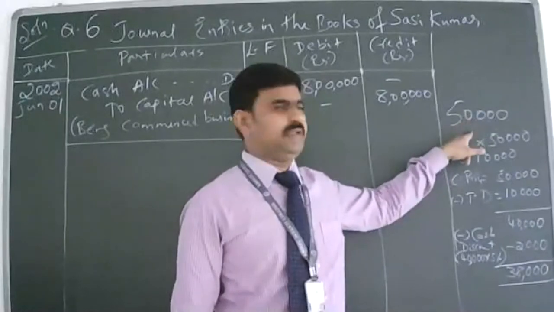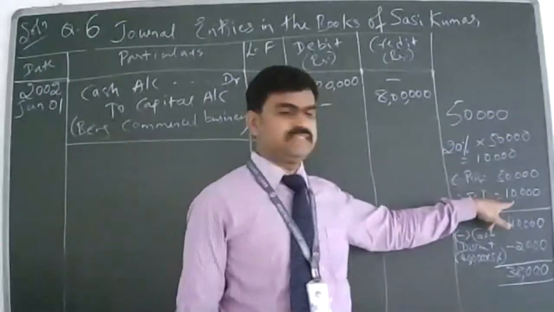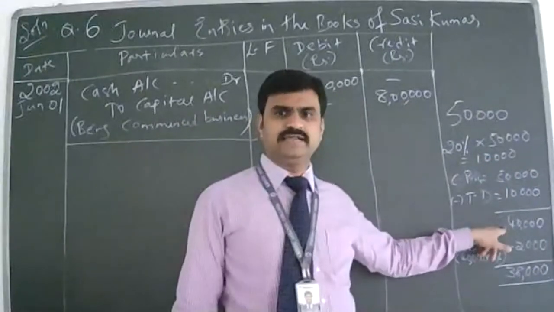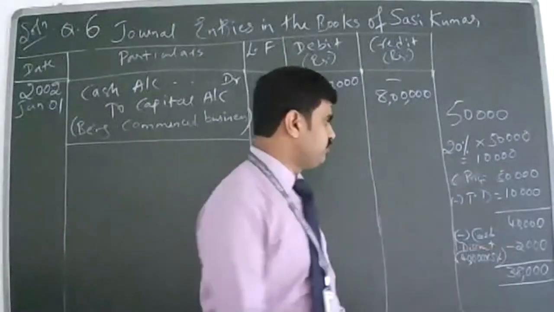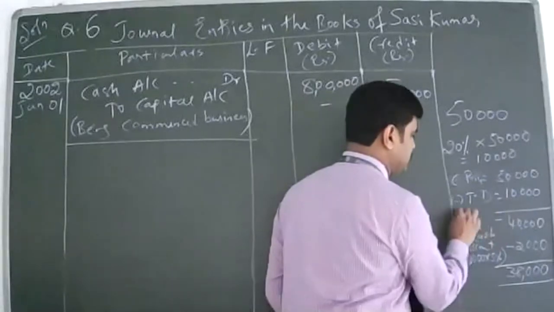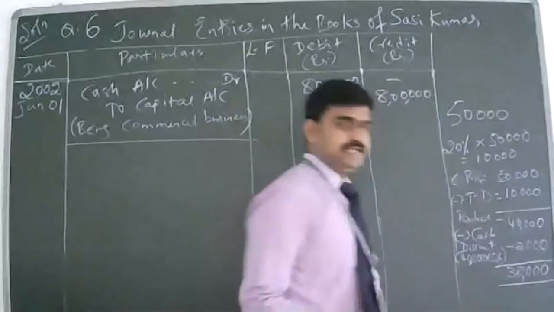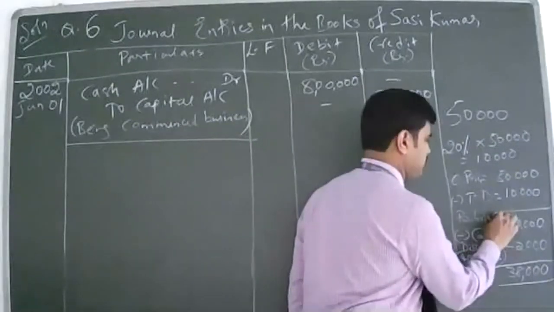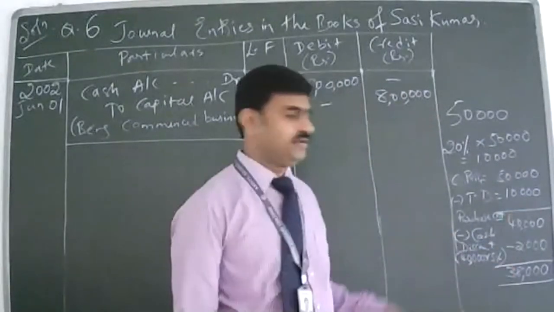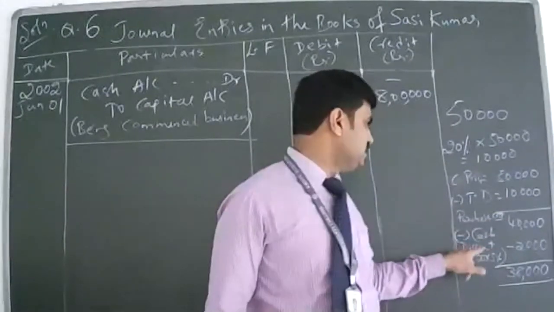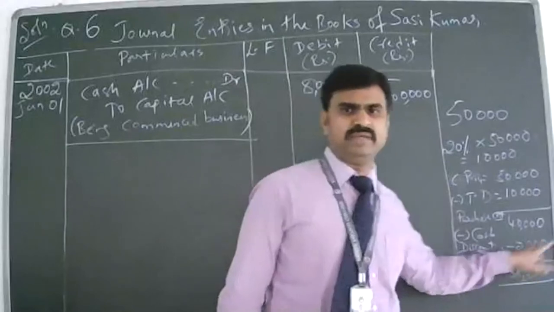The cost price 50,000, you got trade discount 10,000. This we will not show in the books of account. We will show only that we purchased at 40,000. So for us, this will be the purchase cost or price. This is what will enter the books of account. And then cash discount 2,000.